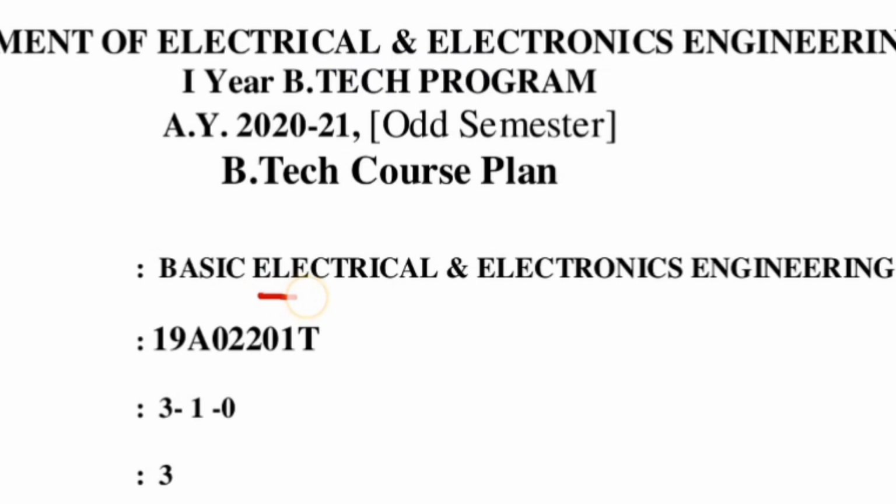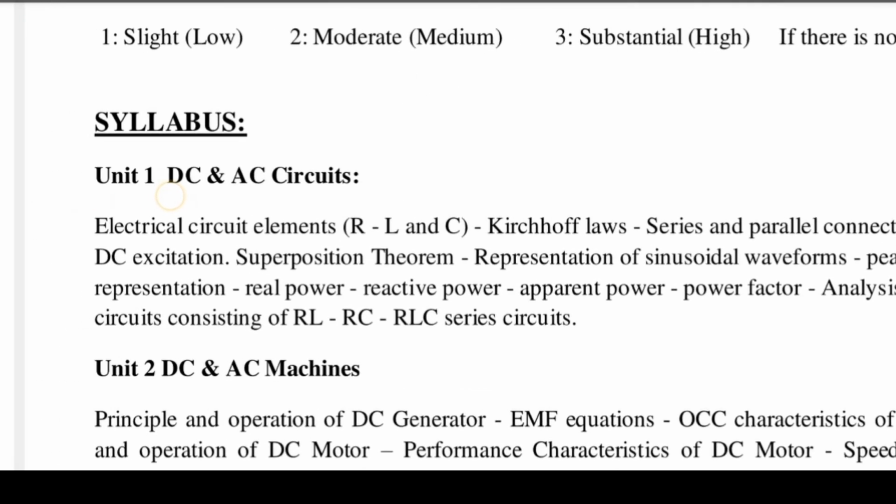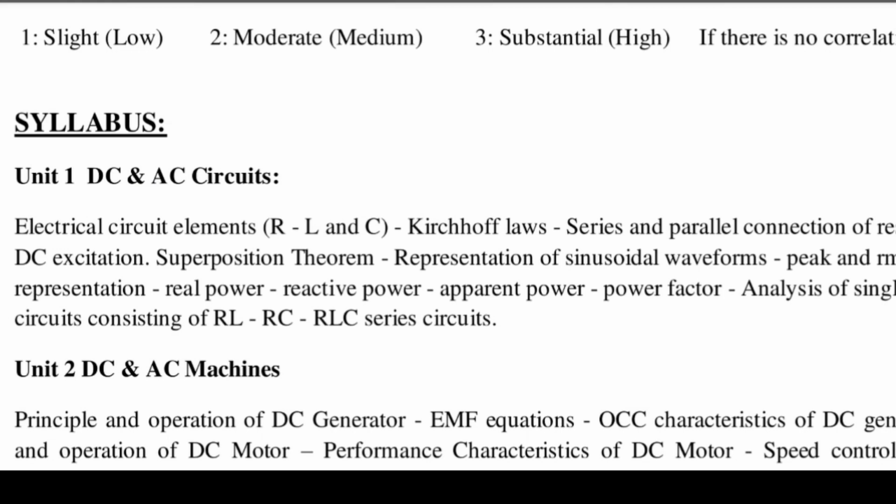The subject is Basic Electrical and Electronics Engineering. The subject code and syllabus according to R19 and R20 are the same. Coming to the syllabus, unit 1 is DC and AC circuits. I already told you what the important topics are from DC circuits and AC circuits.